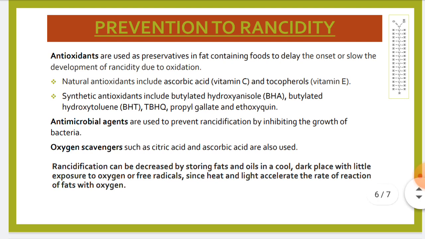Oxygen scavengers can also be called oxygen absorbers, and these help to remove or decrease the level of oxygen in the package. So antioxidants, antimicrobial agents and oxygen scavengers can maintain product safety and extend the shelf life.